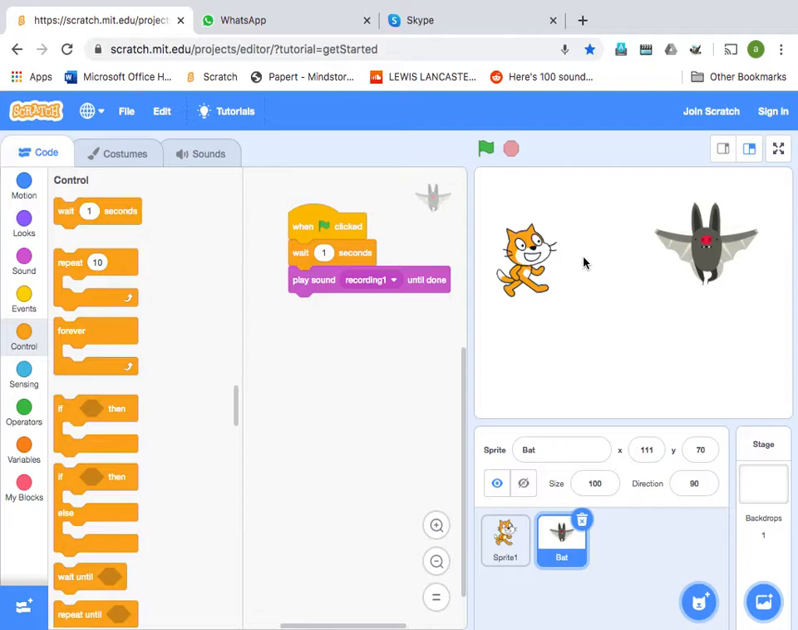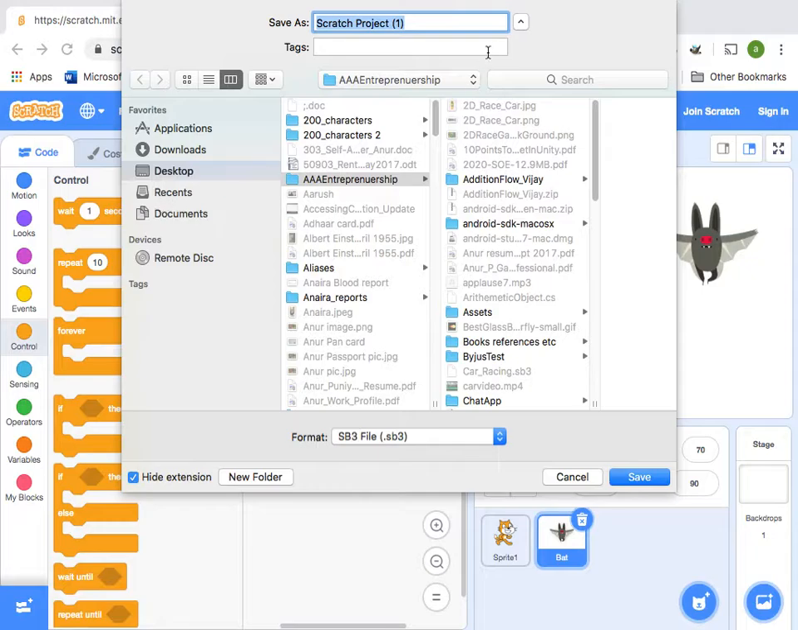Now we know how to play. We know how to show a dialogue. We know how to play a sound, but we must not forget something very important, which is saving the project. So every time you finish your work, click on save to your computer. In fact, you should keep doing this regularly, otherwise you will lose your work.